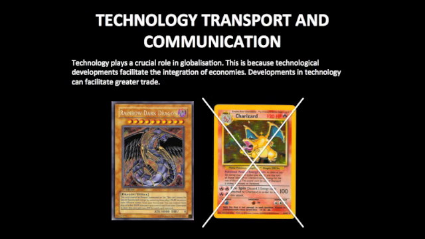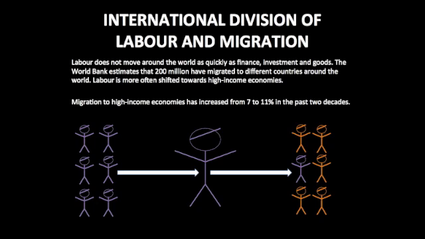Technology, transport and communications. Technology plays a crucial role in globalization. This is because technological developments facilitate the integration of economies and facilitate greater trade. Developments in new technology may be seen by the introduction of a new trading card into the playground. This may be the introduction of Yu-Gi-Oh trading cards into the playground rather than increasingly aging and more common Pokemon cards. This will facilitate greater trade between these groups due to this new technological innovation.